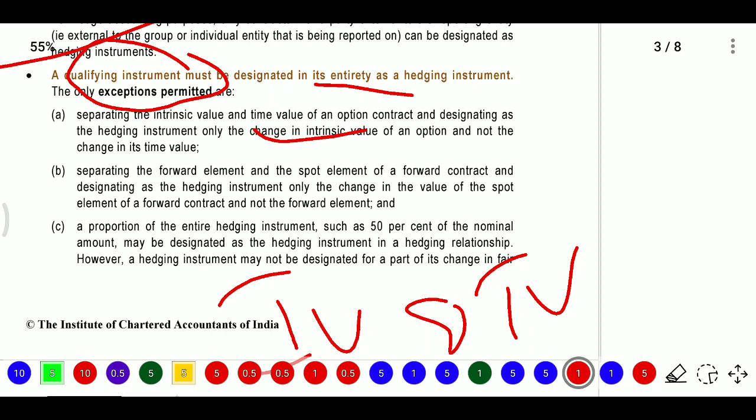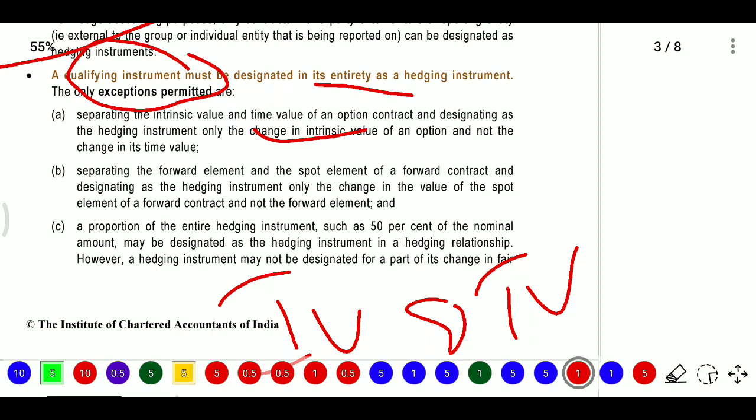In discounted cash flow, we see what the inflows and outflows are, and we use one rate, the IRR rate, and discount these to present value. This present value amount is also known as intrinsic value. So we will separate that intrinsic value and time value of the option contract.